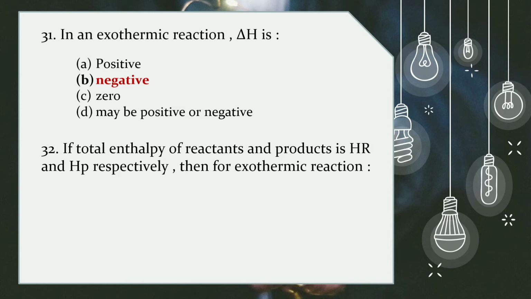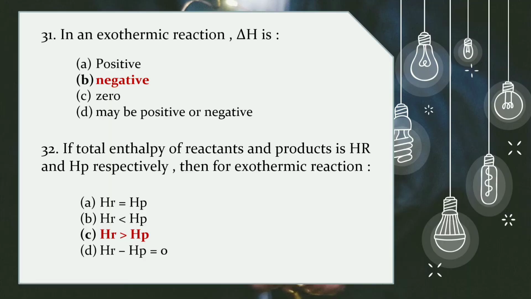32. If the total enthalpy of reactants and products is HR and HP respectively, then for an exothermic reaction, A. HR equals HP, B. HR is less than HP, C. HR is greater than HP, or D. HR minus HP equals 0. The correct answer is C, HR is greater than HP.